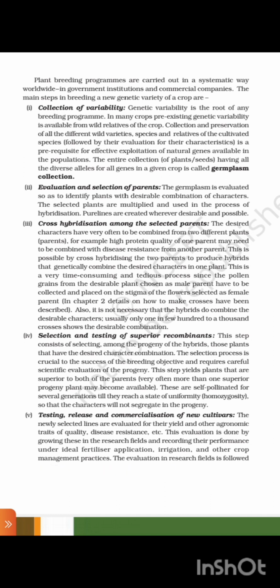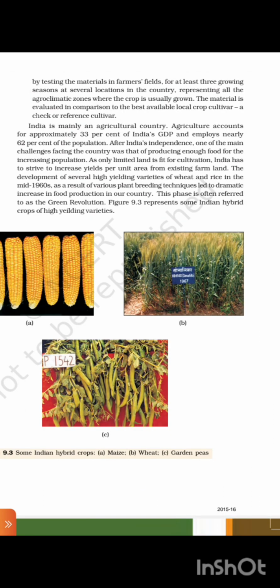The evaluation in the research field is followed by testing the material in farmers' fields for at least three growing seasons at several locations in the country, representing all the agroclimatic zones where the crop is usually grown. The material is evaluated in comparison to the best available local crop cultivar, the check or reference cultivar.